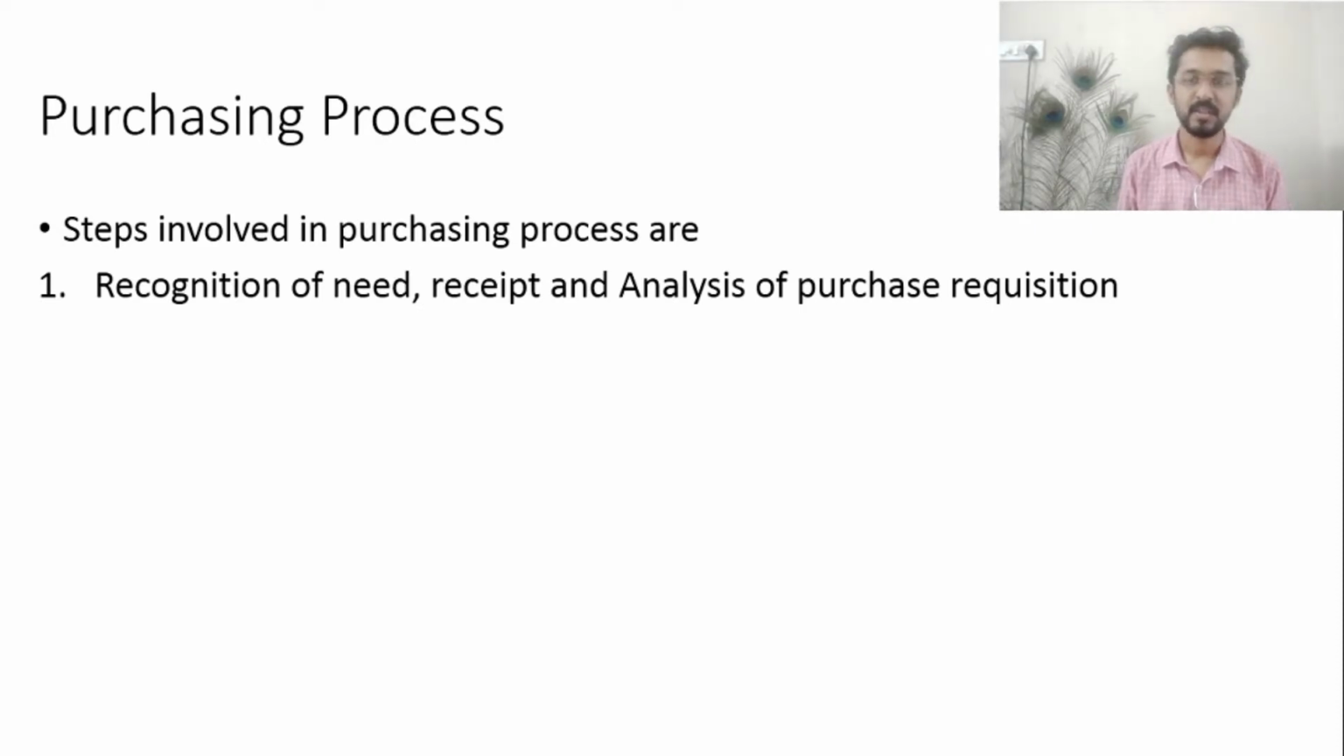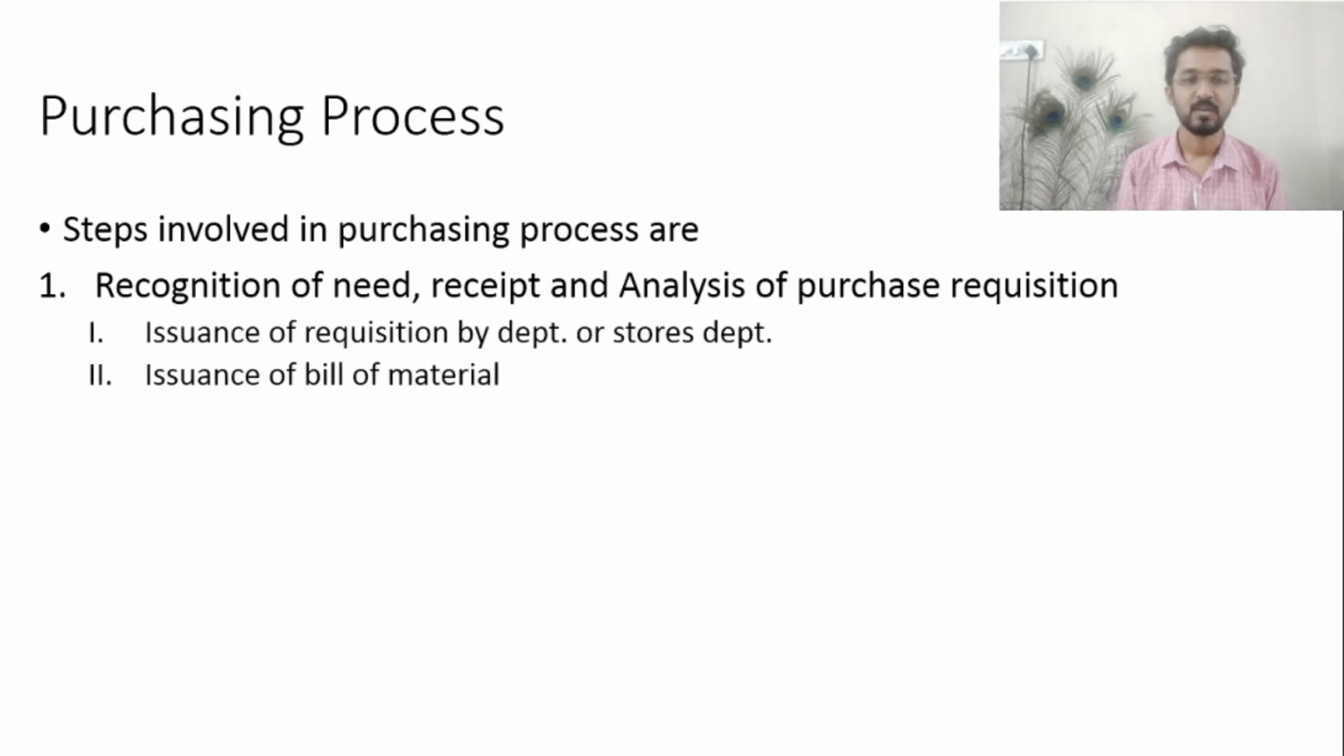The purchasing process starts from the recognition of the need, and the receipt and analysis of the purchase requisition. Whenever any department in the enterprise needs some material, equipment or item, they bring it to the notice of the purchase department, and the purchase process starts from there. In this first step, the department that needs an item will issue the requisition to the purchase department.